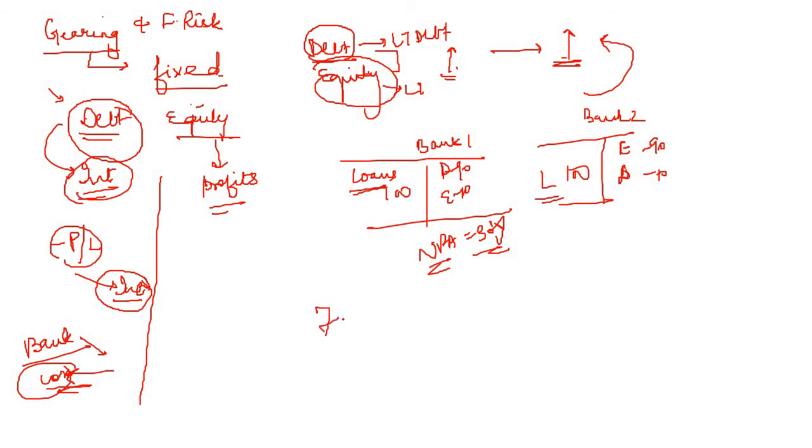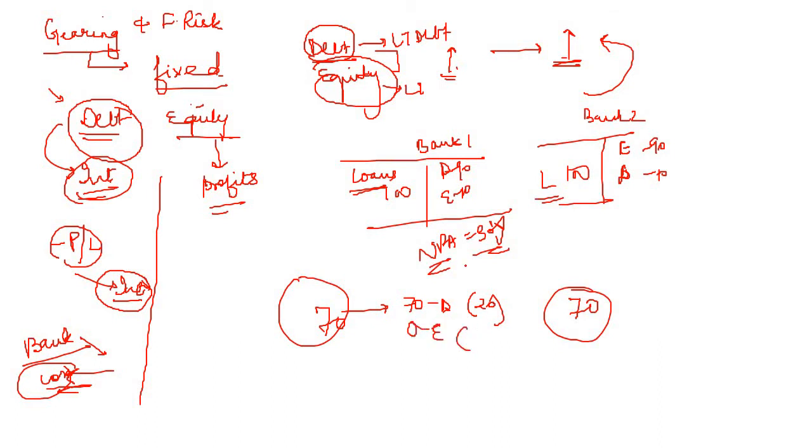That means the assets are worth 70. Now the entire 70 will go to debt holders. Since the book value was 90, they will be suffering a loss of 20, and equity holders will get 0. Book value was 10, so they will be suffering a loss of 10. The entire loss is 30. Total cash flows that they will be getting is 70.